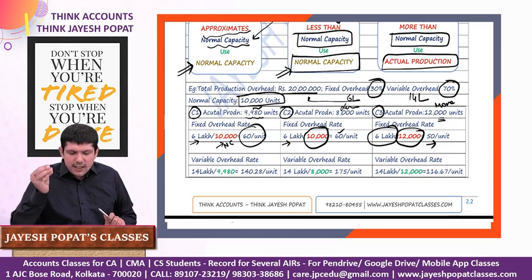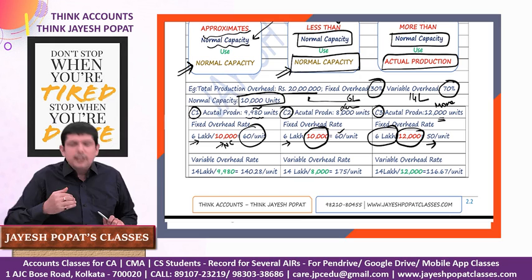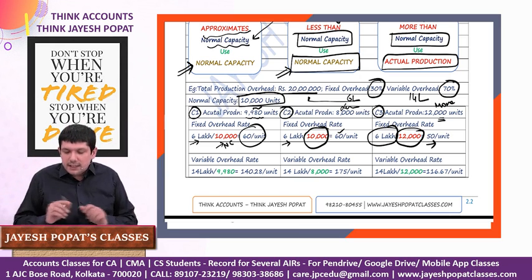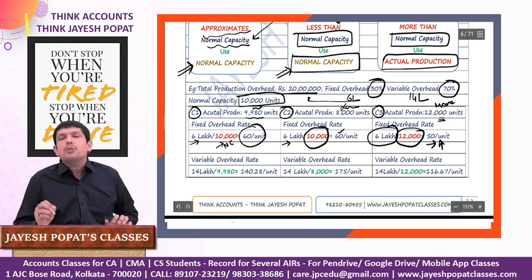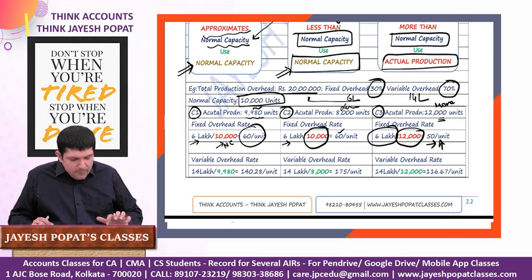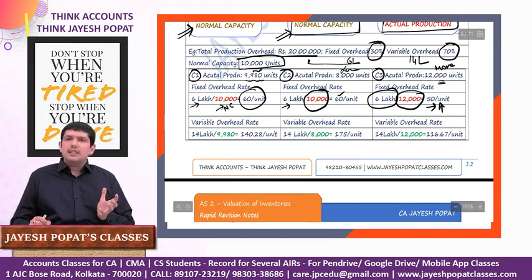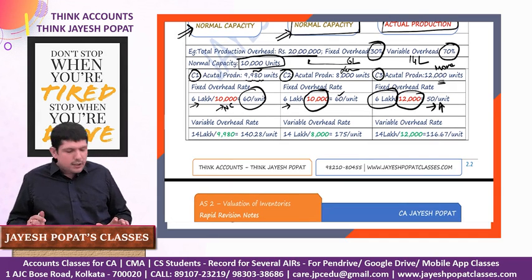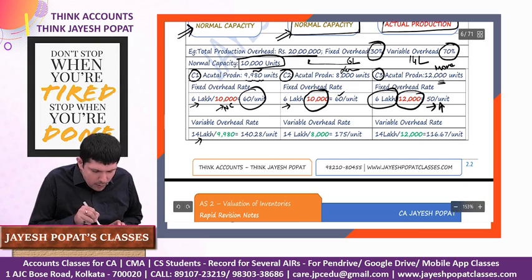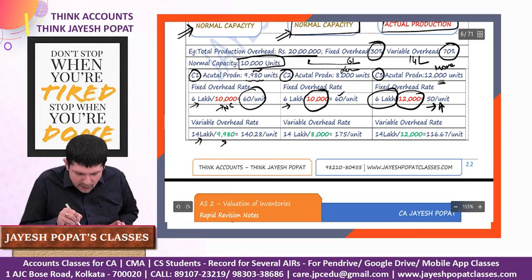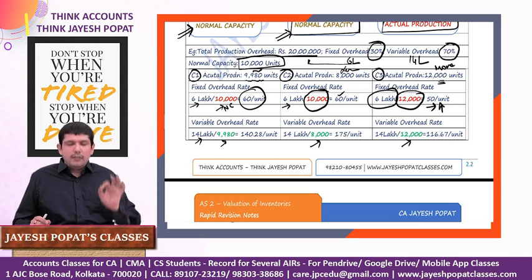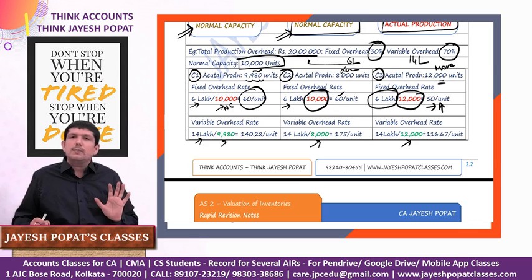Basically, the logic is that if there is inefficiency, you do not reduce the denominator and increase the per unit rate. But if there is efficiency, you are operating at more than your normal capacity, you should get the benefit, and your cost of production should be less. Then in case of variable overheads, the method of calculating the rate is very simple. You need to take the actual production. So 14 lakh is your overhead, divided by 9,980 in the first case, 8,000 in the second case, and 12,000 in the third case.